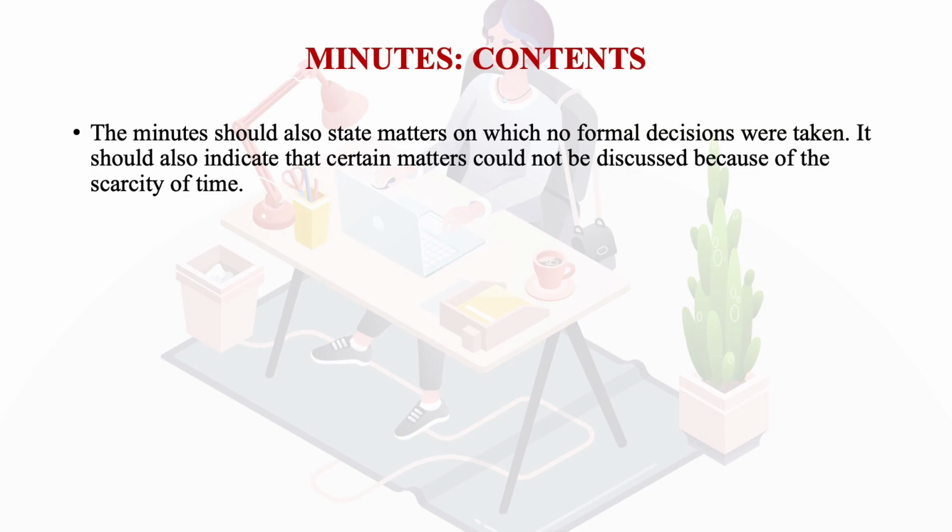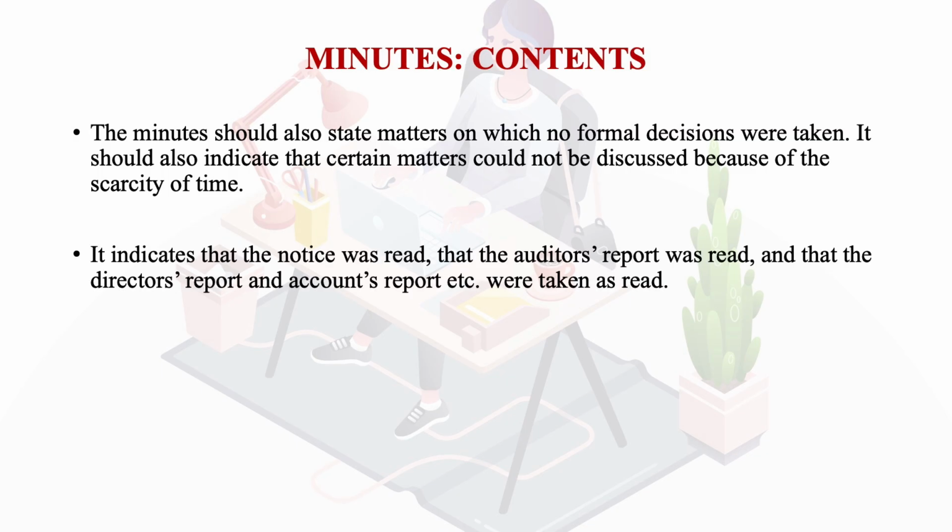Learners, the minutes should also state the matters on which no formal decisions were taken. It should indicate that certain matters could not be discussed because of the scarcity of time. Maybe because the time was short, that is why we could not take it. Maybe we have deferred it for the next meeting. We should also indicate that the notice was read. Whether we are reading any kind of notice, we should clearly mention that it was read, the auditor's report was read, and the director's report and accounts report were all taken as read. So whatever has been in the meeting, everything has to be documented properly, whether decisions have been taken or not, whether they have been just read, or whether they have been deferred for the next meeting.